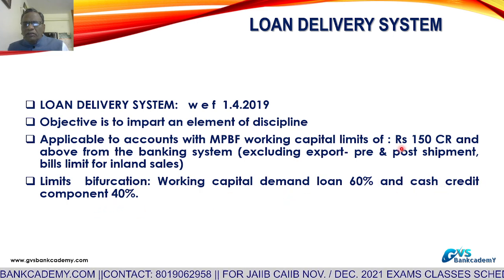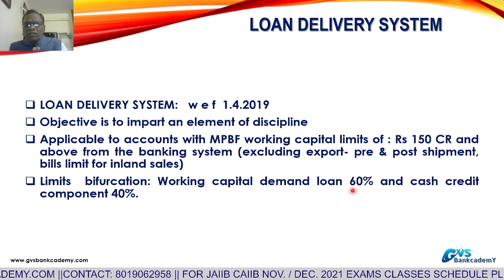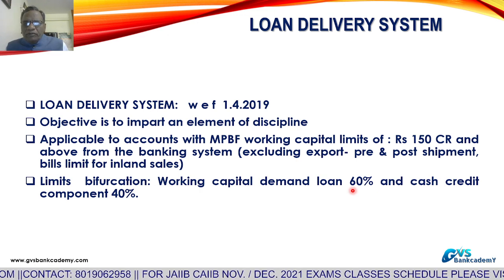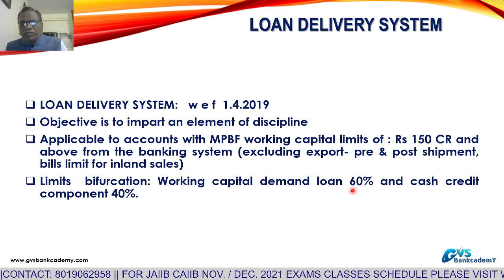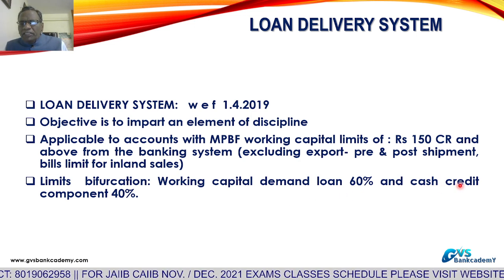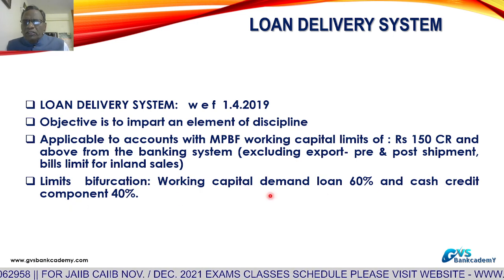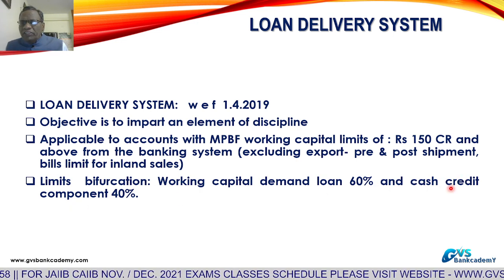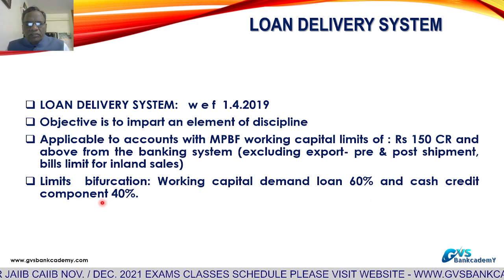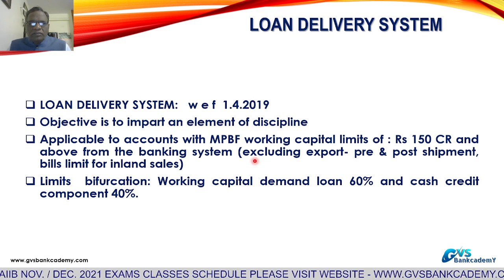It means out of a 150 crores and above loan, 60% is a demand loan with a repayment period, minimum repayment period 7 days or above as per request of the party, and the remaining cash credit portion is 40%, where banks are allowed to allow operations in the form of a running account. Cash credit means working capital limits, running account, that is 40%. This is also important for all the exams.